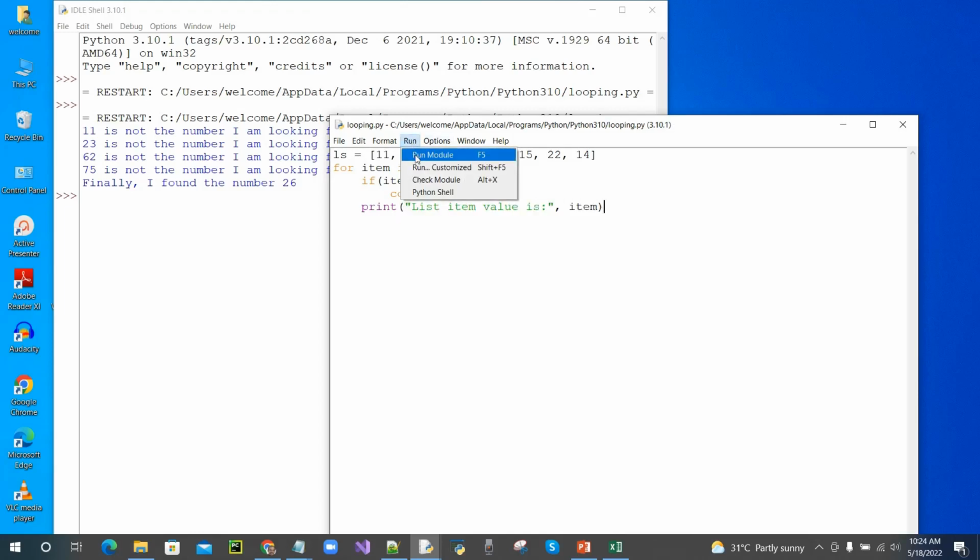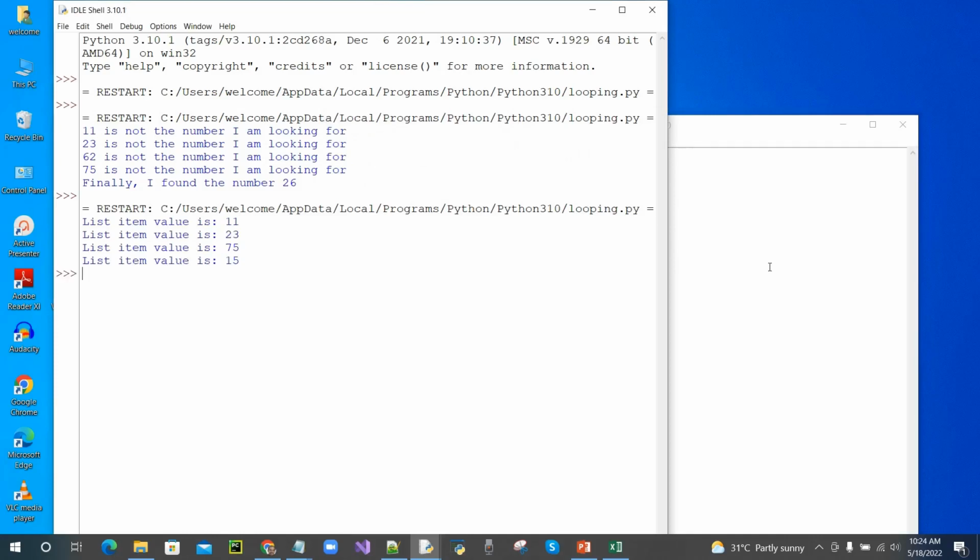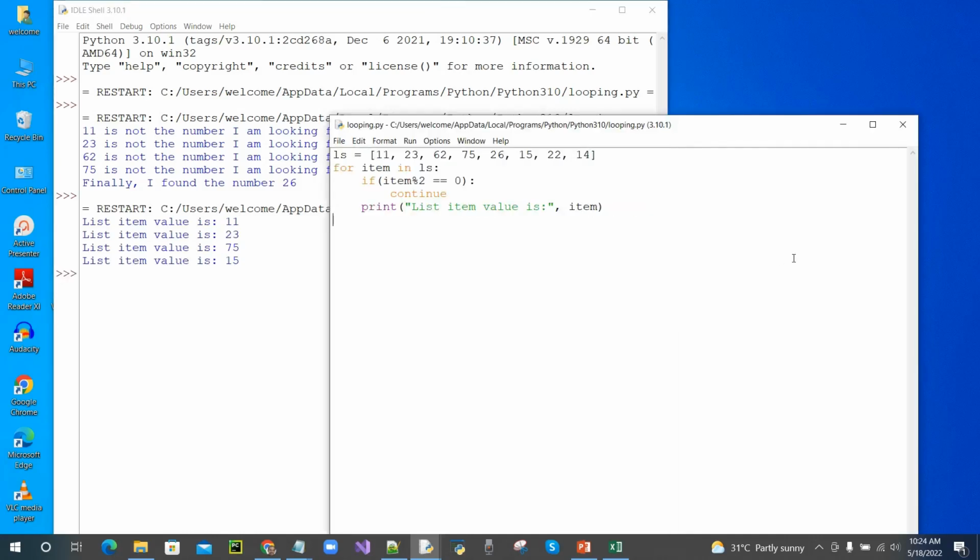Save and run the program. If the item is an odd number, then it prints the number, and if it is even, then it skips that iteration.